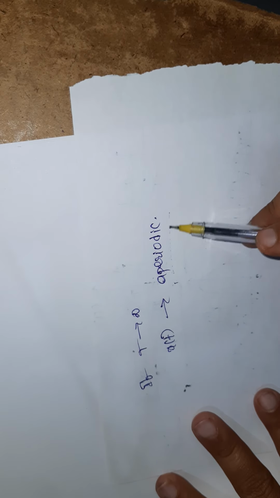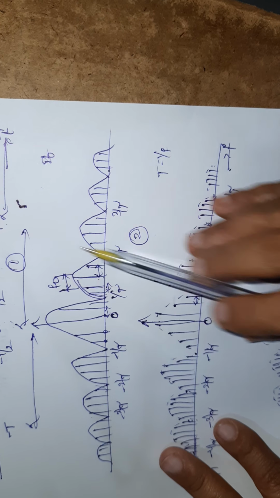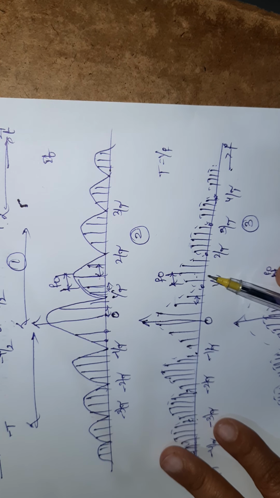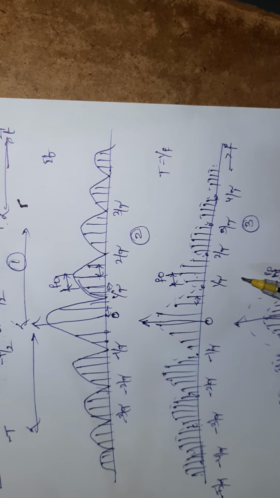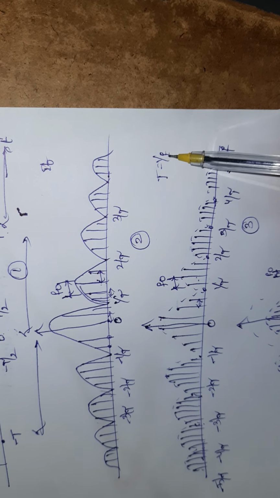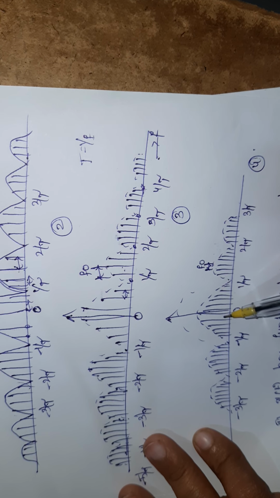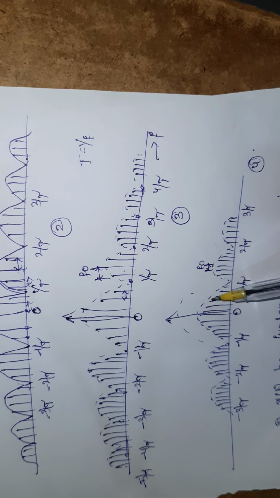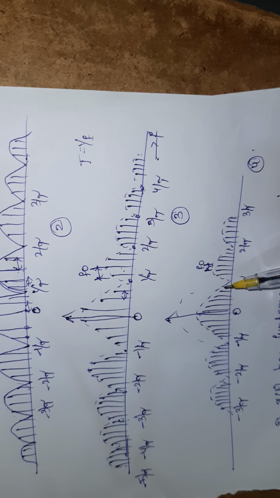For the aperiodic signal, what will the spectral lines be? As T is increasing, the spacing decreases. Now T is infinity. Then what is the f value? If T is infinity, f is 0. f is 0 means there is no gap between the spectral lines. The spectral lines are very close. If these are close, we are getting a continuous signal,